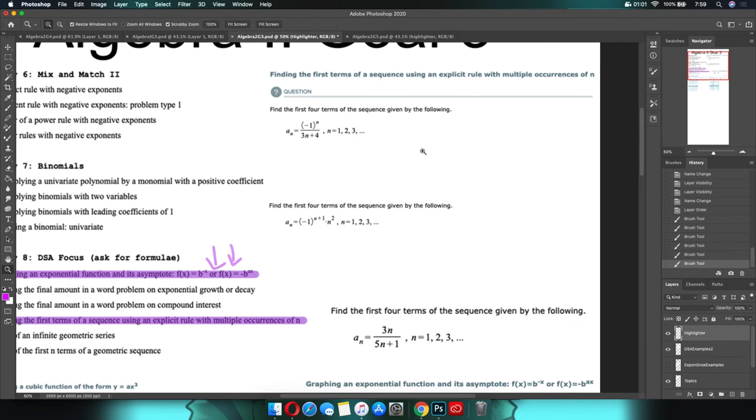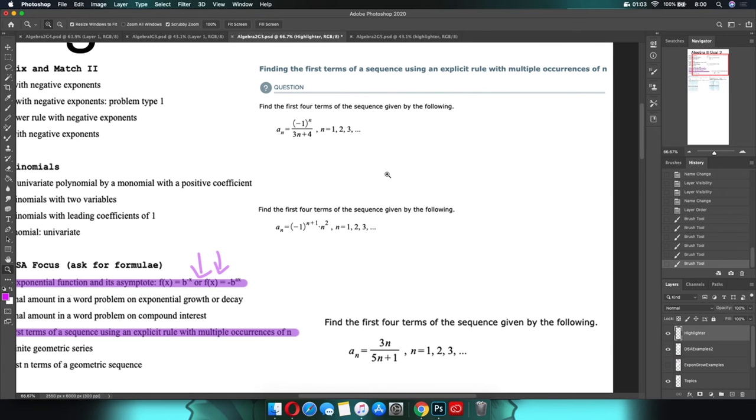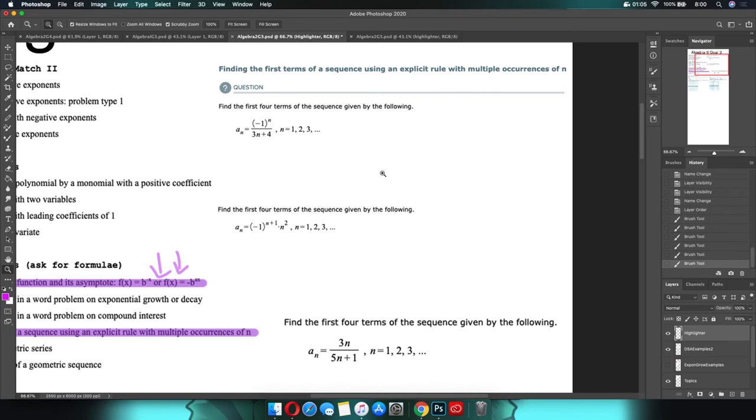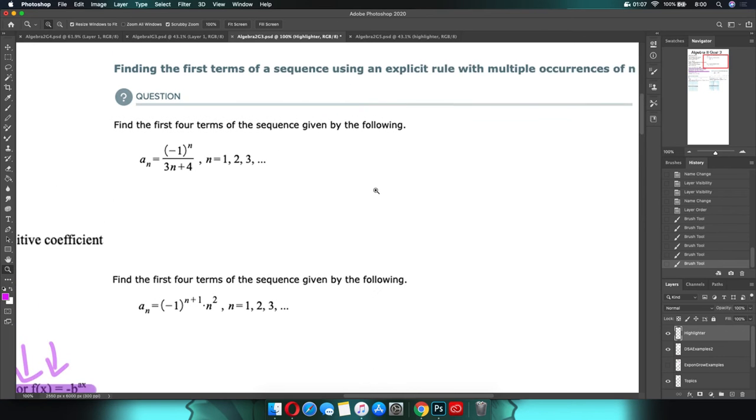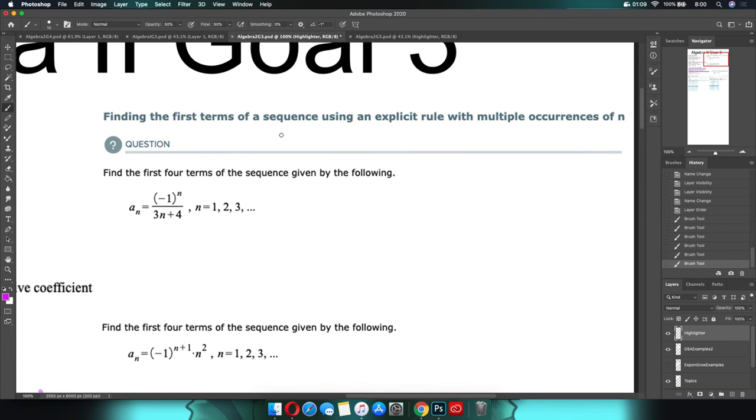We will start over here with finding first terms in a sequence. This is question, I think, like 16 or 17 on the DSA. A lot of kids struggle with this topic. It's not overtly hard, but it is time consuming. And if you're not comfortable with order of operations, this can get painful after a while.